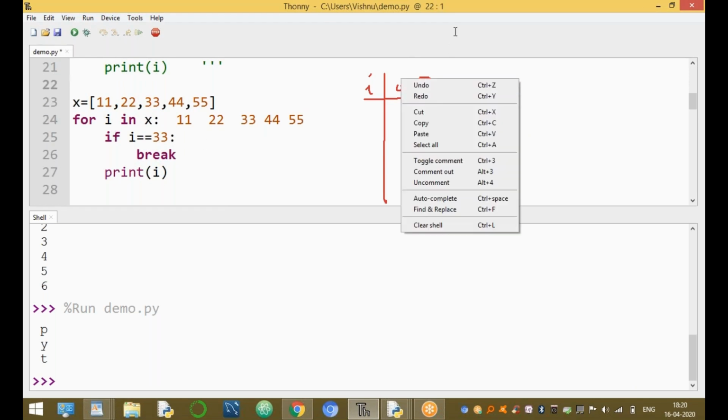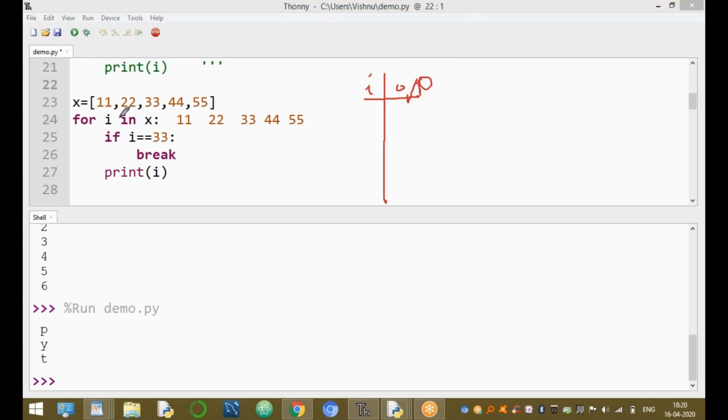The very first time i value equal to 11. If 11 equal to 33, this condition returns false, so this statement is not executed. Execute this one, and the output is 11. Again the control goes back.